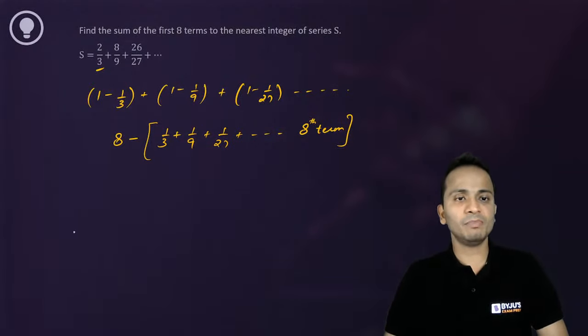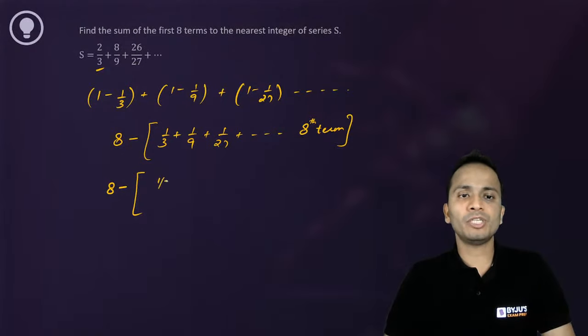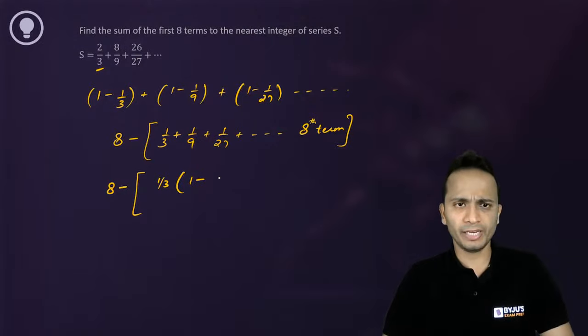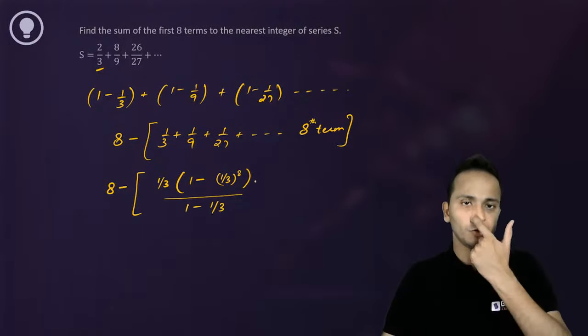Let's check now. Let's estimate what will be the answer. So sum of these terms will be a, which is 1 upon 3, bracket 1 minus r raised to the power n. r is 1 upon 3, whole raised to the power 8, whole divided by 1 minus r, that is 1 minus 1 upon 3.